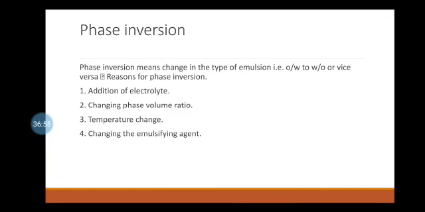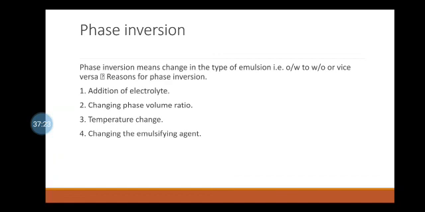The third point is phase inversion. Phase inversion means the change of one type of emulsion into another type. That is, an oil in water emulsion changes into a water in oil type and vice versa. It may be due to the following reasons: by addition of an electrolyte, by changing the phase volume ratio, by temperature change, by changing the emulsifying agent, etc.